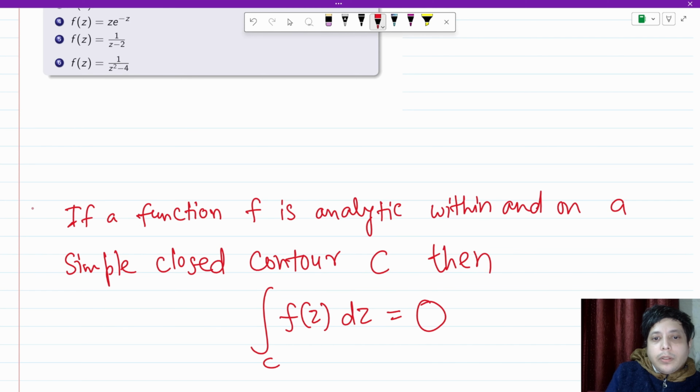Okay, so this is it. This theorem is popularly known as Cauchy-Goursat theorem.